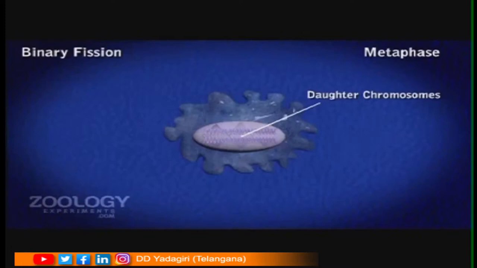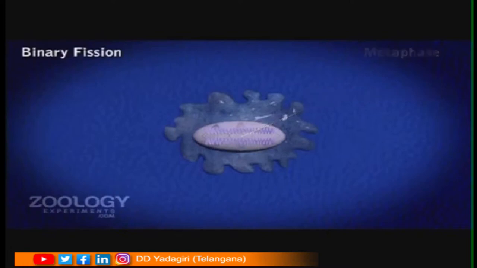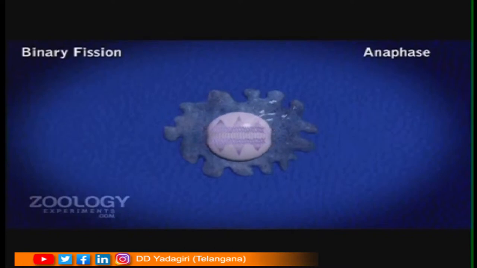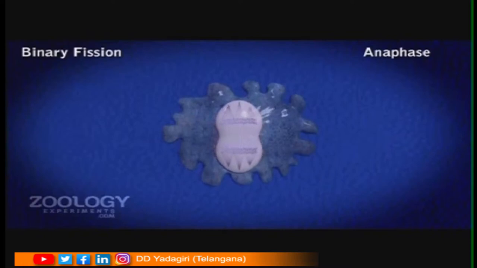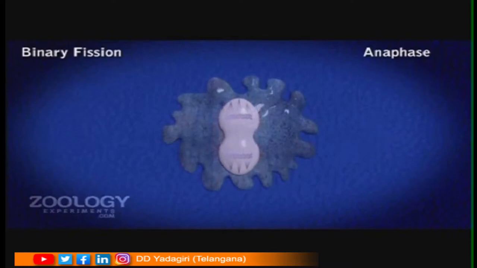Now this chromatin material condenses into chromosomes during the process of asexual reproduction. See here, children, how the chromatin material is condensed into chromosomes. Is it clear, children? See here, slowly the nucleus is dividing.